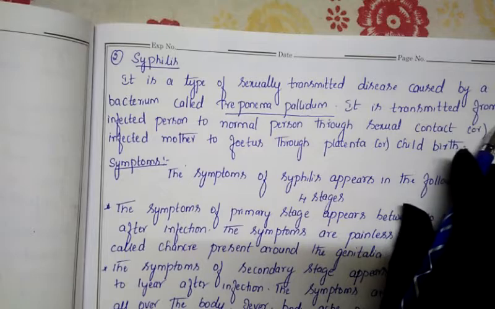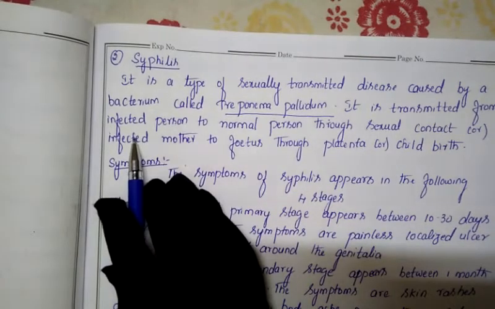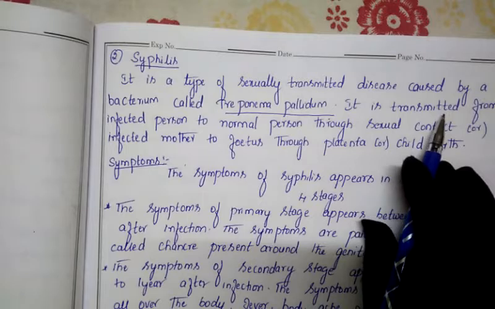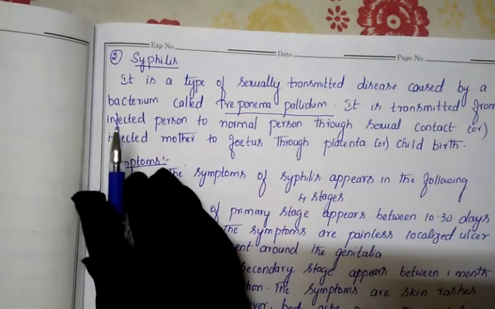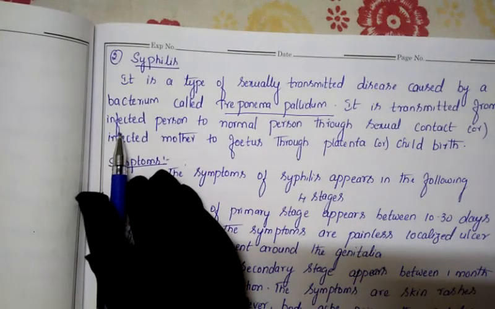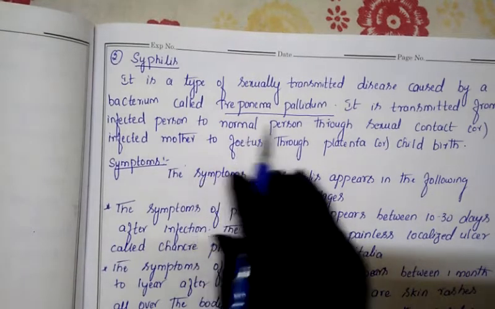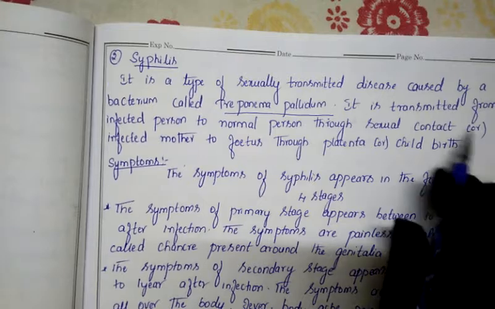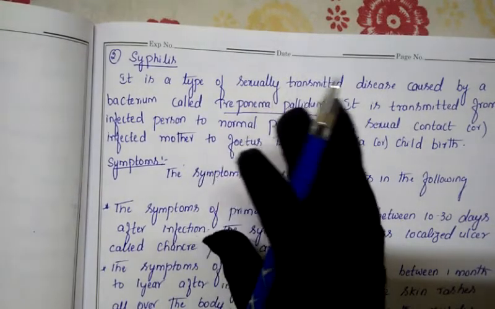Next, it is transmitted through sexual contact from an infected person to a healthy person. If one of the partners has this disease, then automatically through sexual contact it will get transmitted to their other healthy partner. This is one of the methods by which the disease gets transmitted.